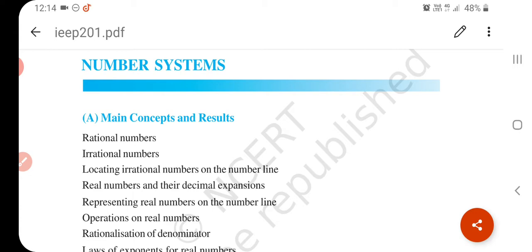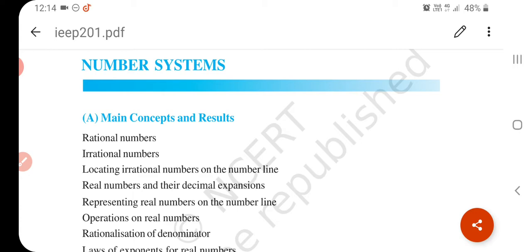Okay, now one more type of number is the integer. What is an integer? When we add negative numbers to whole numbers, it becomes integers. Now in your previous class you learned about rational numbers.